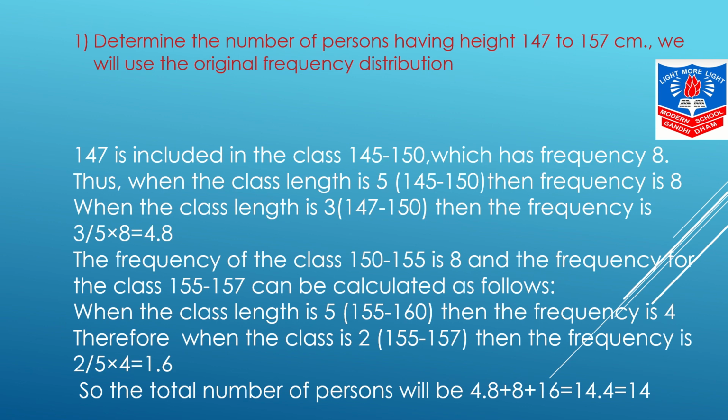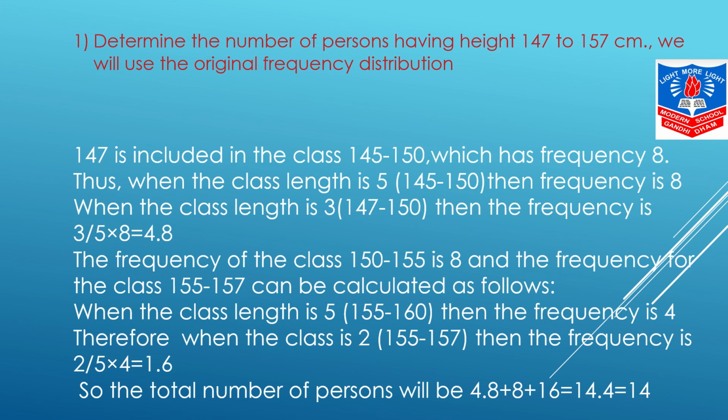Now in order to understand it, students, you need to take out page number 31 and 32 of your textbook. Now over here the question says: determine the number of persons having height 147 to 157 centimeters. We will use the original frequency distribution over here, and so for this you need to refer to the textbook example number 14. So students, we all know 147 का tally mark जो है वो 145 to 150 के बीच में जाएगा, which has frequency 8.